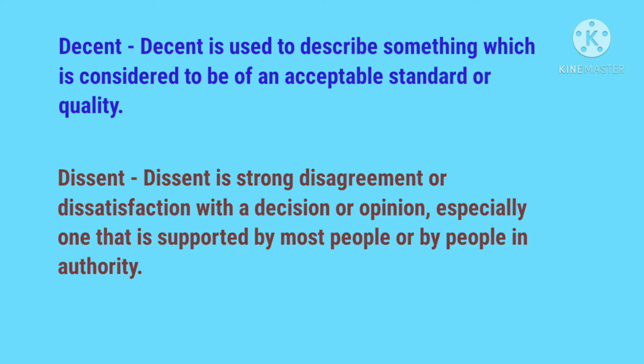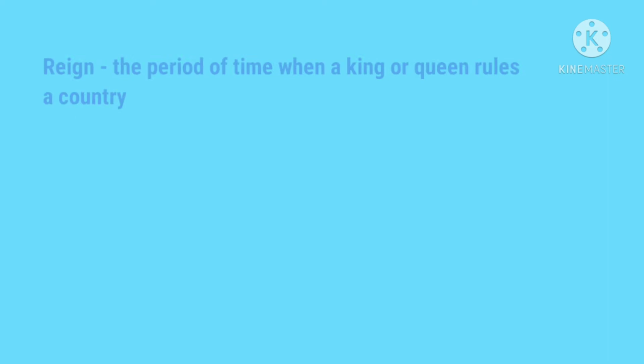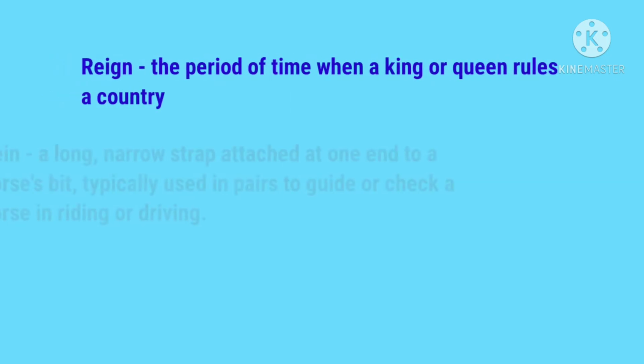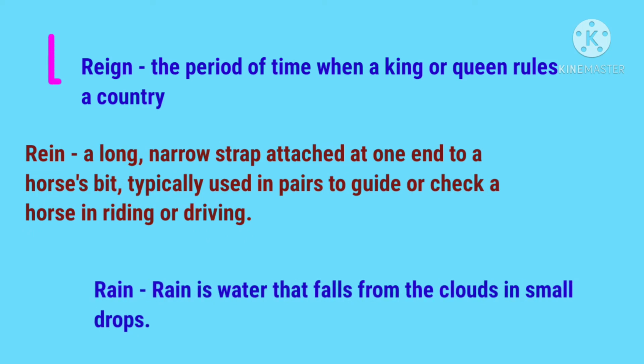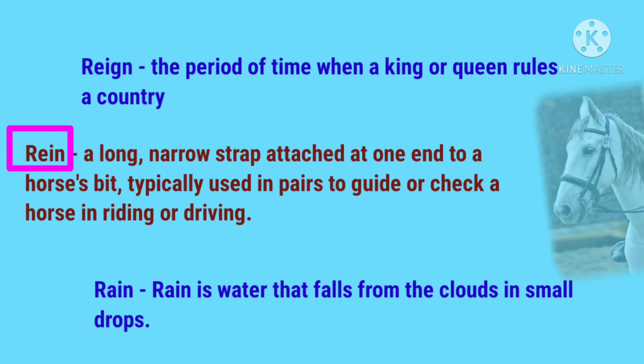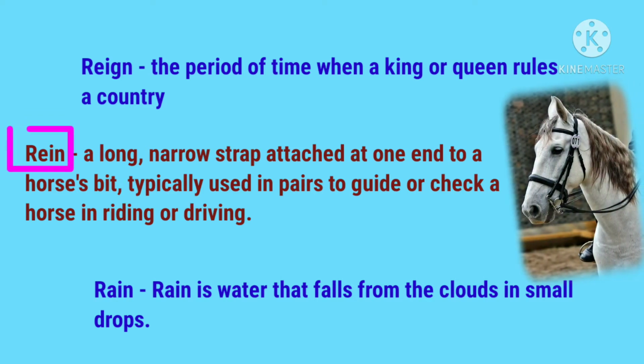Now the next confusing words are REIGN, REIN, and RAIN. So the word with the spellings REIGN means the period of time when a king or queen rules a country. The word with the spellings REIN means a long narrow strap attached at one end to a horse's bit, typically used in pairs to guide or check a horse in riding or driving. And the word with the spellings RAIN, we all know, is water that falls from the clouds in small